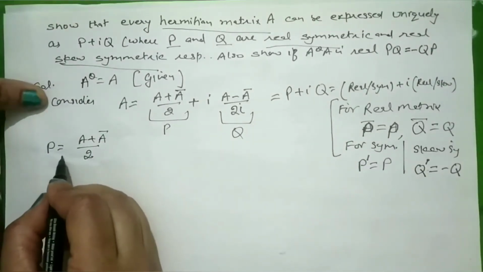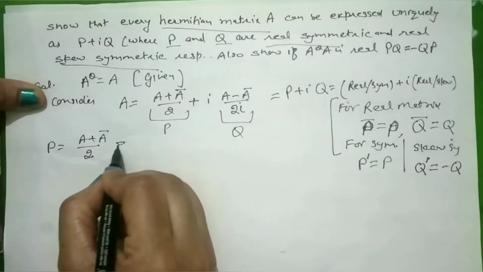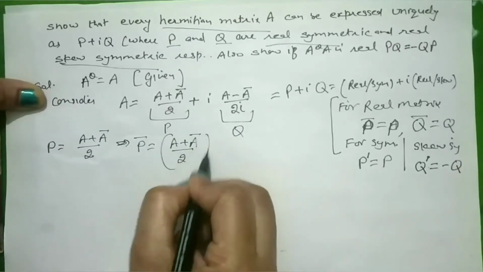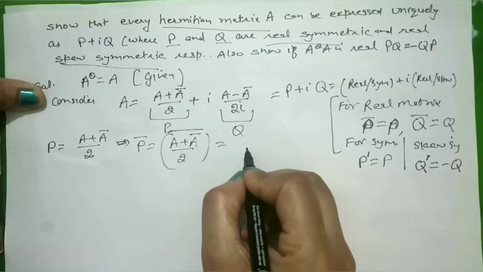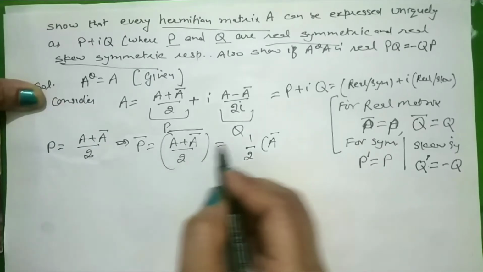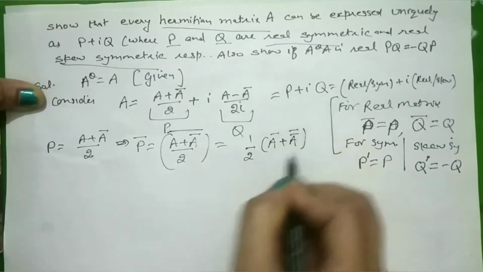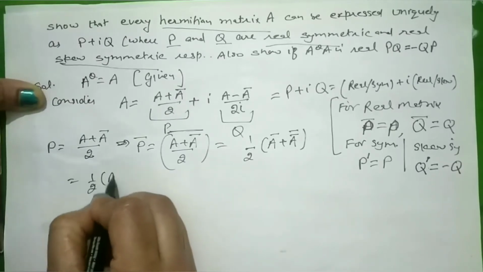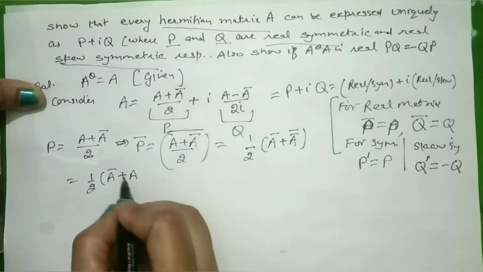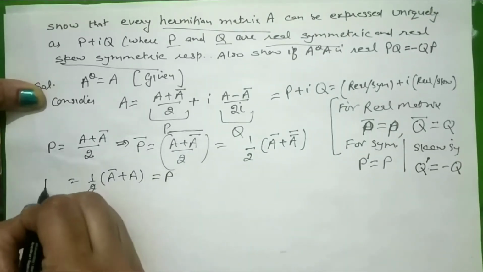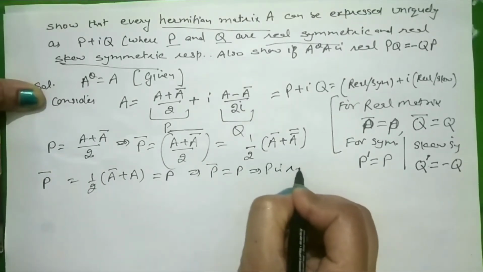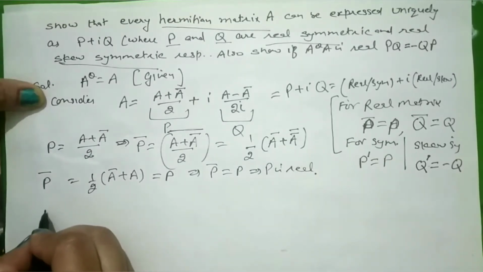So first of all P is this. Now we apply P bar, that means (A plus A bar) upon 2. Conjugate of 2 is the same, and the conjugate of A is A bar. So this will be 1 by 2 (A bar plus A), because A conjugated twice means simply A. So this is nothing but P. So what we get? P bar is equal to P, means P is real.